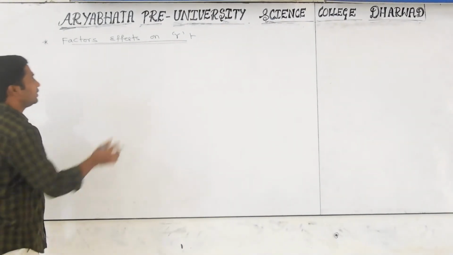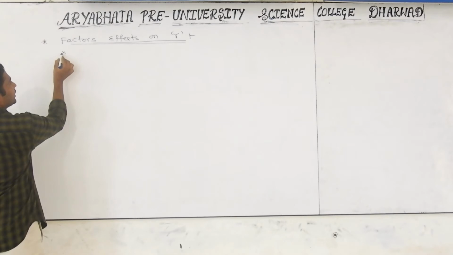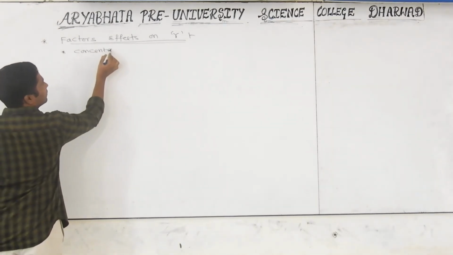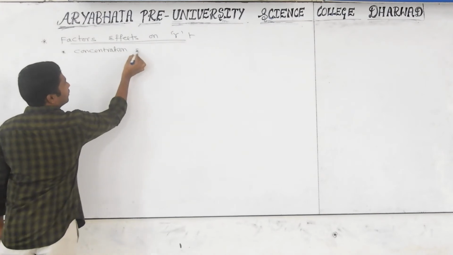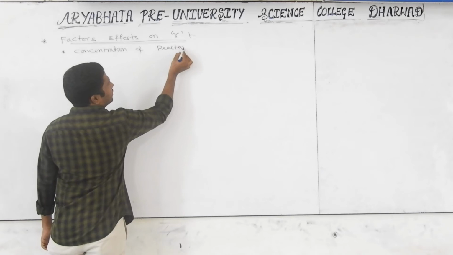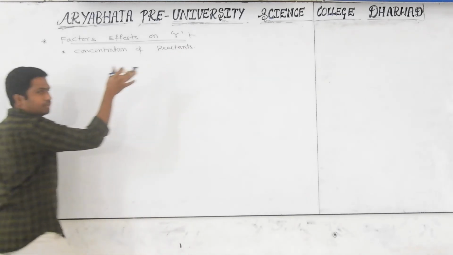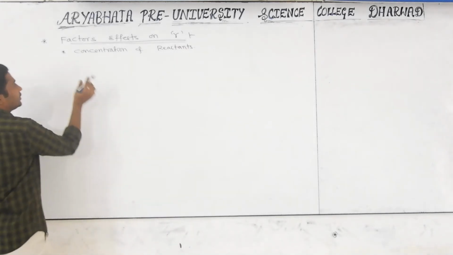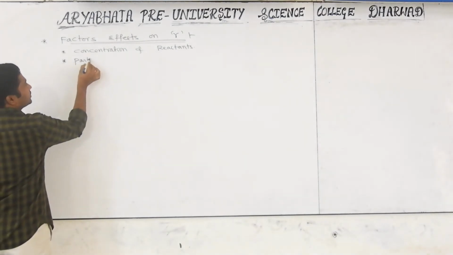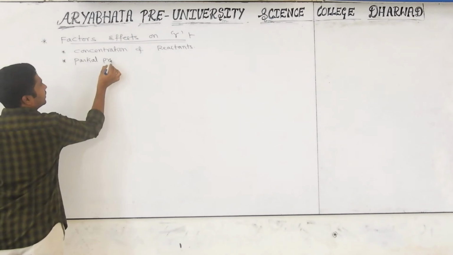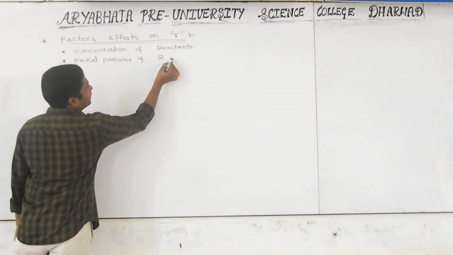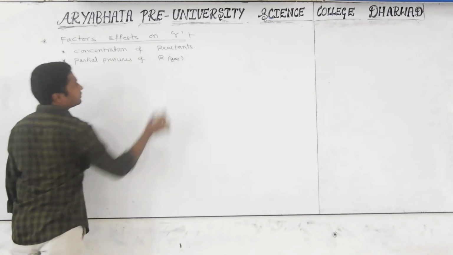We know very well. Tell me. So the first point is the concentration of reactants. Concentration of reactants. Yes or no? Yes, I will explain everything. We will discuss every factor very briefly. The second one is the partial pressures of reactants when they are taken in the gas phase.